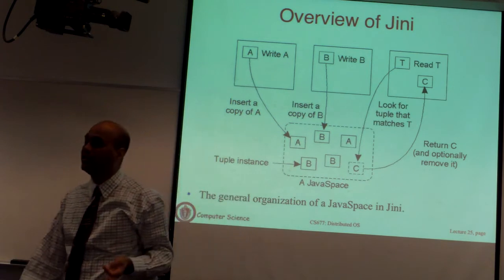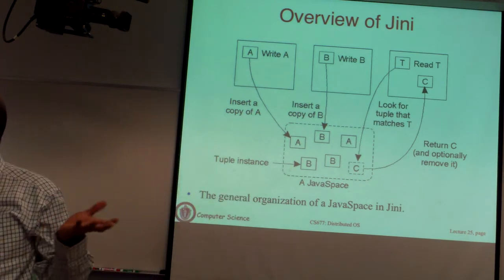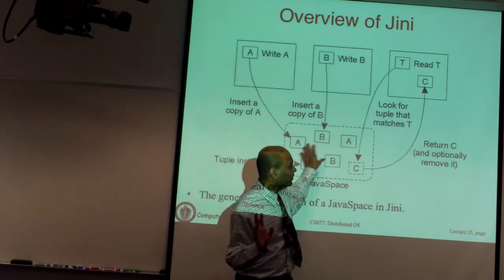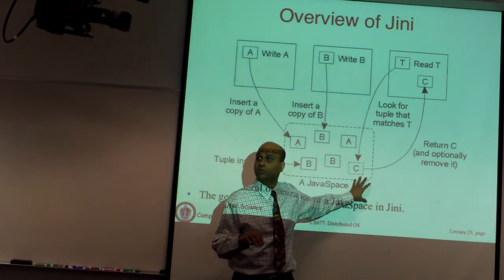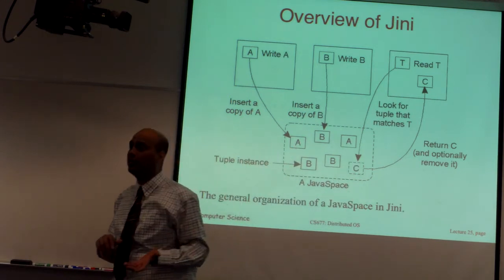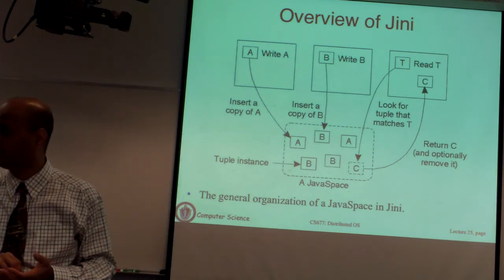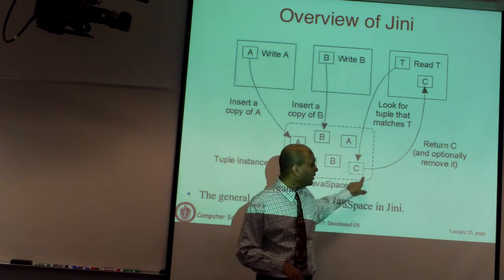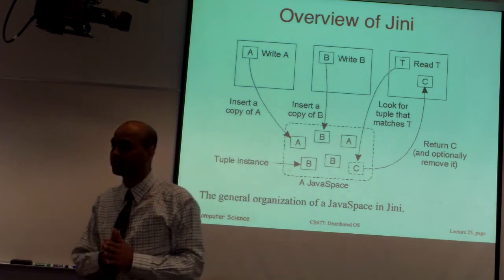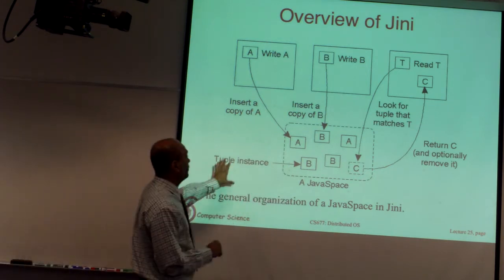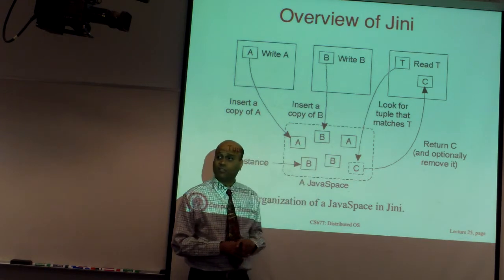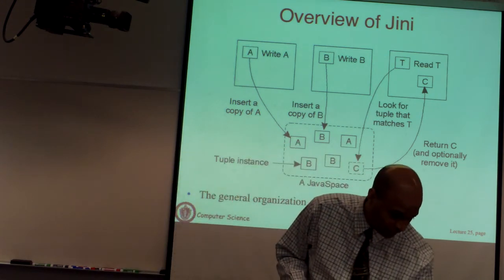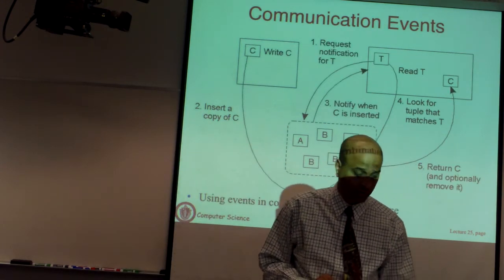You have the option of deleting that data once you've picked it up, or leaving it there for others to also pick up. If it's a one-time notice, then you take delivery and you delete it from the bulletin board. If it's a generic announcement, it's going to stay there. Other applications that come along can also discover and take that data item. In this case, what is being shown here is you take C and you have removed it, which is why it's grayed out. But you don't have it. Now this box that is shown here, that's called a Java space. That is your shared bulletin board that you have in this case. There are many ways to implement it that we will talk about as well.